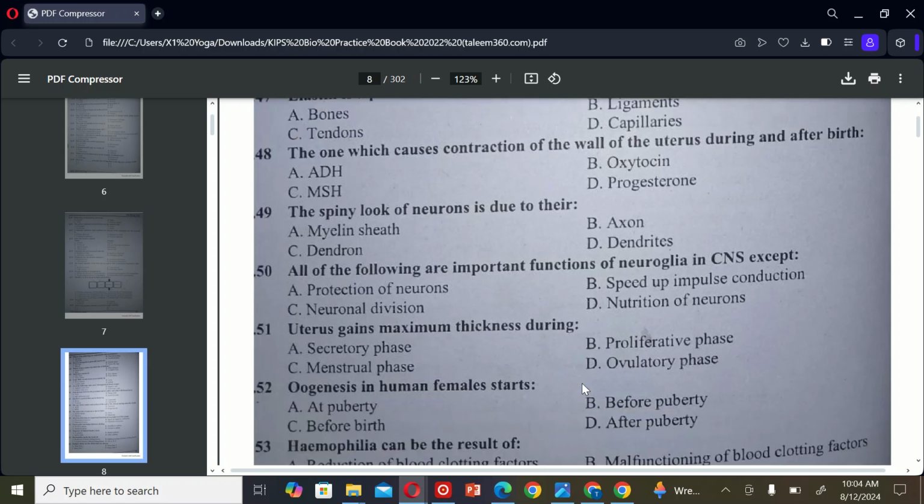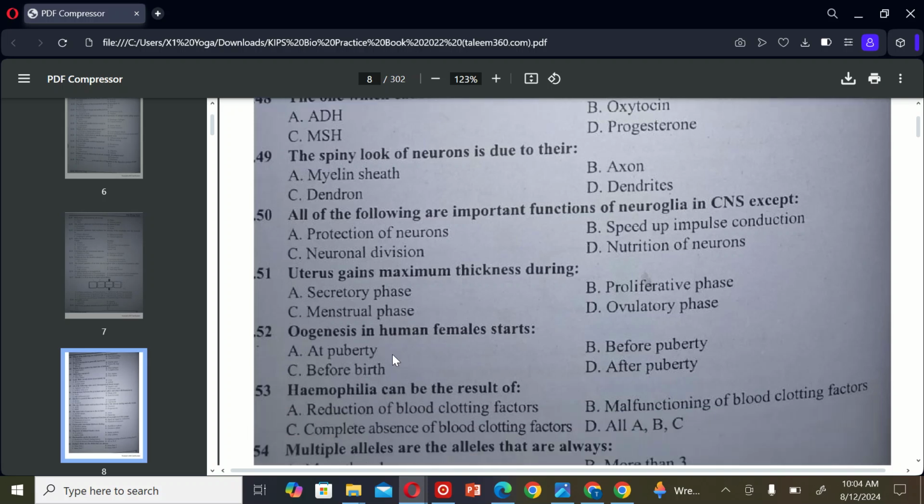The next MCQ is: uterus gains maximum thickness during A. Secretory phase, B. Proliferation phase, C. Menstrual phase, and D. Ovulatory phase. So the correct option is A. Secretory phase.